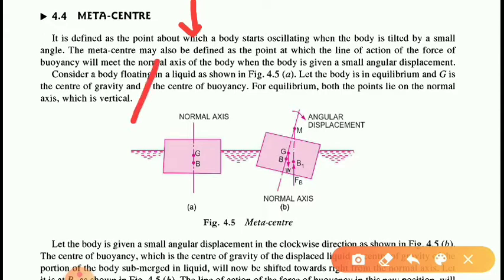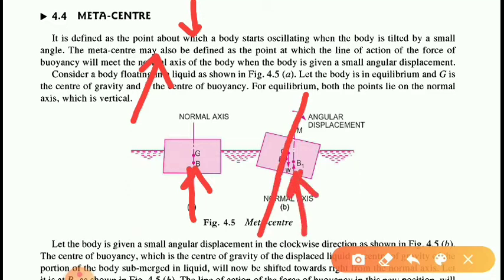So metacenter can also be defined as the point at which the line of action of the force of buoyancy will meet the normal axis of the body. It meets at this point M. It is that point at which these two, the normal axis of the body and the line of action of the force of buoyancy, will meet.